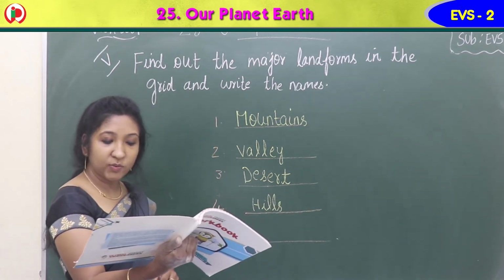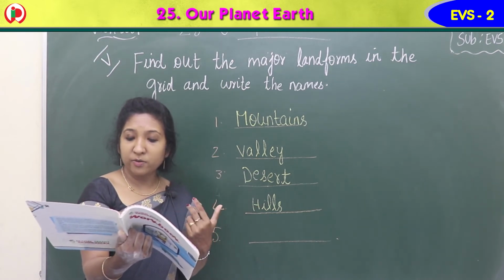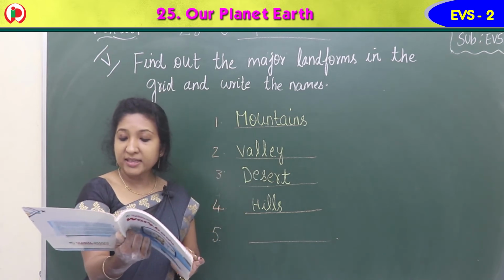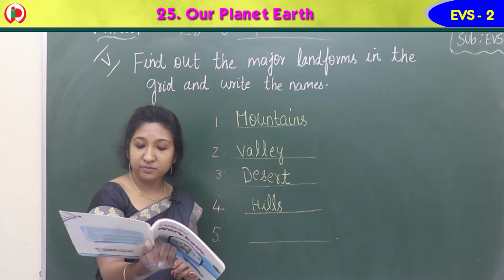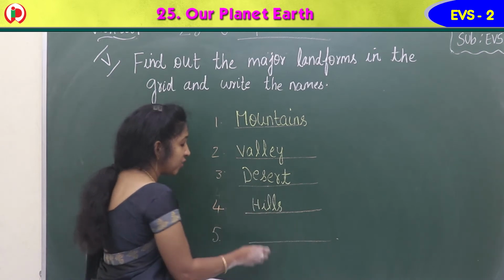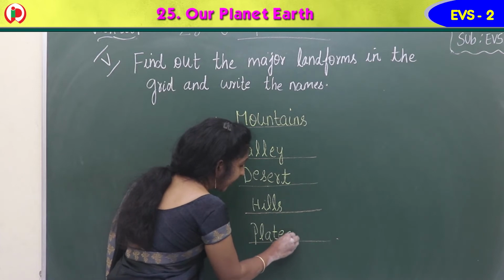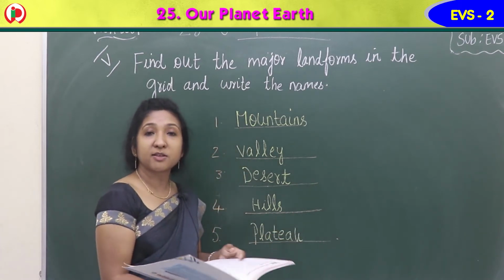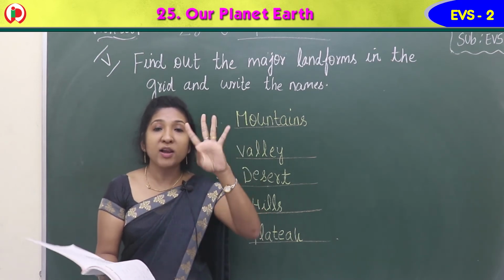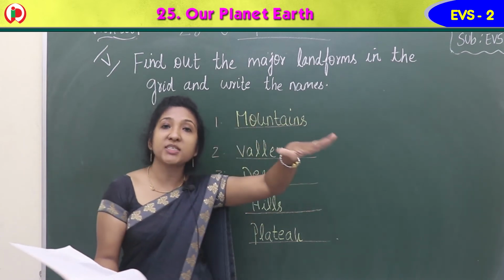Then the last one, in the second last row or sixth row, from the first letter onwards, you can see another landform. Its name is plateau, P-L-A-T-E-A-U. Plateau is also a landform. It is called a tableland, we say. Tableland, you know the table, 4 legs it has, isn't it? And there is a flat top for the table.